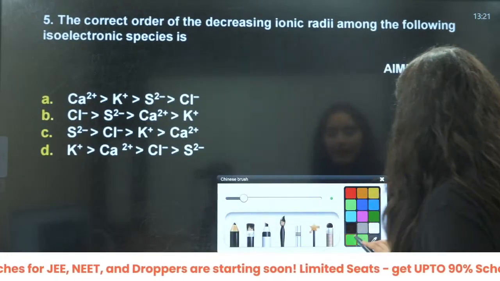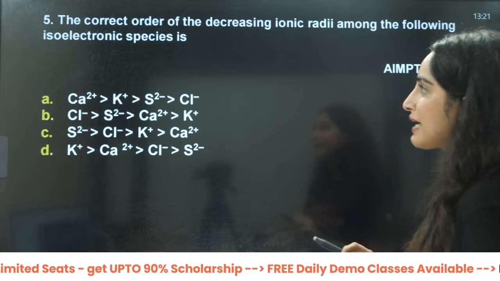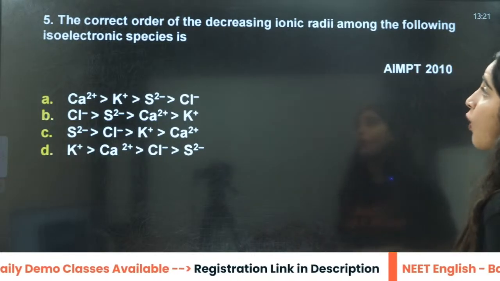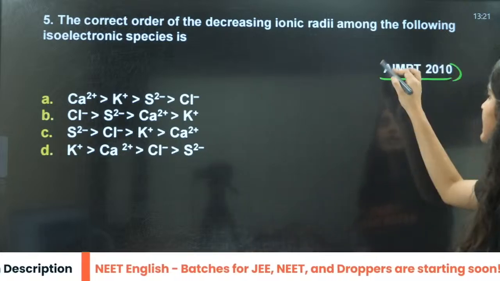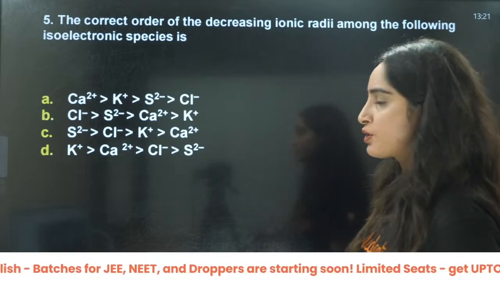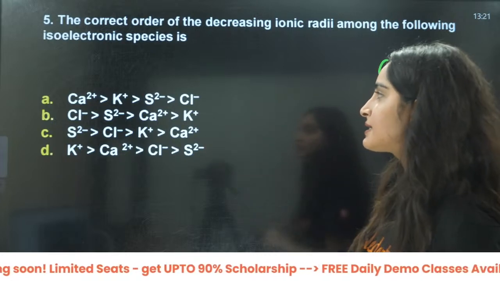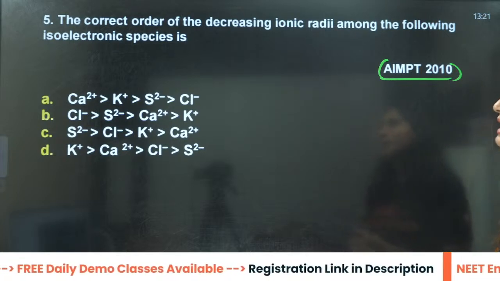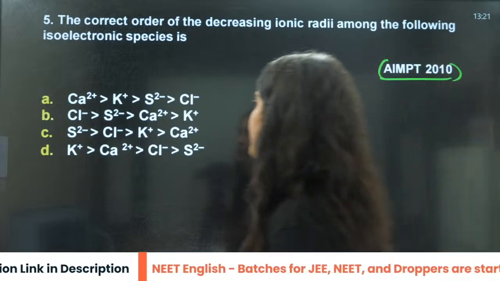Now, the correct order of decreasing ionic radii among the following isoelectronic species. What is the correct order of decreasing ionic radii? This is a 2010 AIPMT question. Can you see, firstly, let us see whether these are isoelectronic or not? Ionic radii, beta, they are talking about.